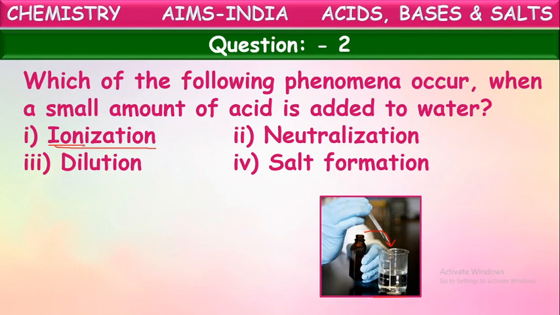Ion means charged particle. Ionization means formation of charged particles. While discussing these acids and bases, we said that when an acid or base is added to water, the molecules of these acids and bases split into separate positive and negative ions. That splitting is called ionization. Ionization means splitting of acid and base molecules when dissolved in water. The extent of splitting depends upon the nature of the acid or base.